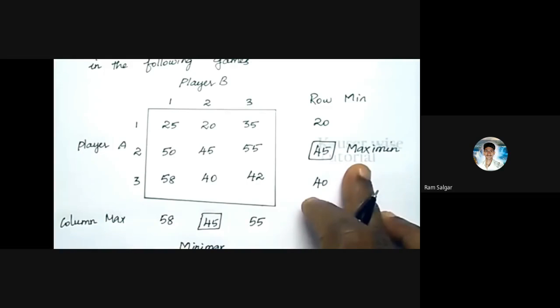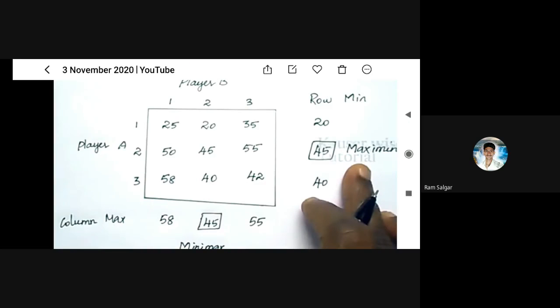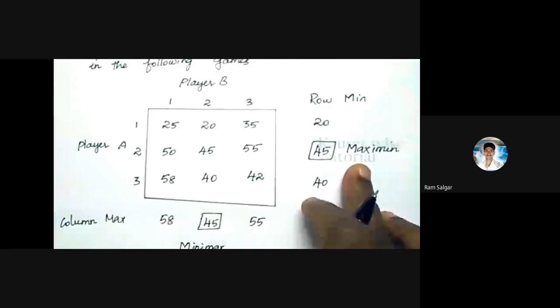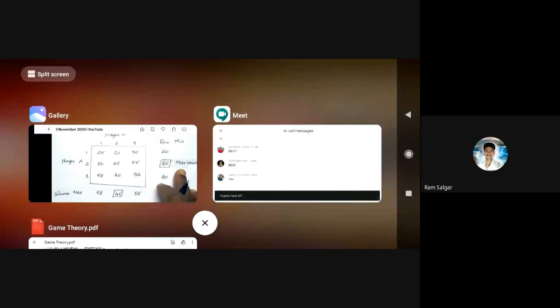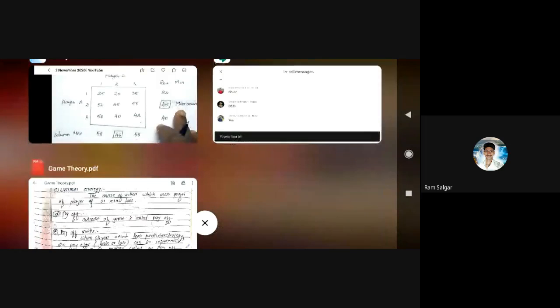So don't confuse, only keep in mind one thing. Whenever the value is positive, player A is always concentrated on maximum profit. That's why player B is always concentrated on minimum loss. Okay, now this is the standard theoretical part of this chapter. So moving towards the next problem.